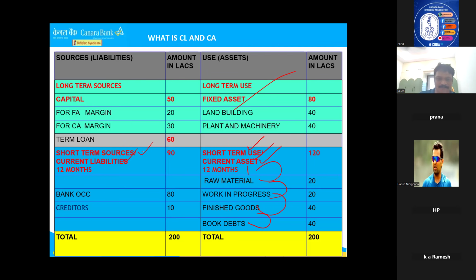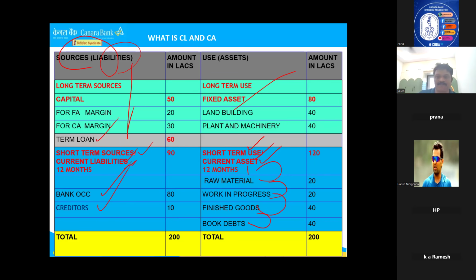Now coming to the source part. Short term source is called current liability. What is a current liability? Any loans, any liabilities, any sources you have brought into the business for creating assets, if you are repaying within 12 months, it is called a current liability. If it is more than 12 months, we call it a long term or term liability. That's why a term loan is more than 1 year. Now you see bank OCC, you are going to repay in less than 1 year, correct? Otherwise renewal. So bank OCC is a current liability.